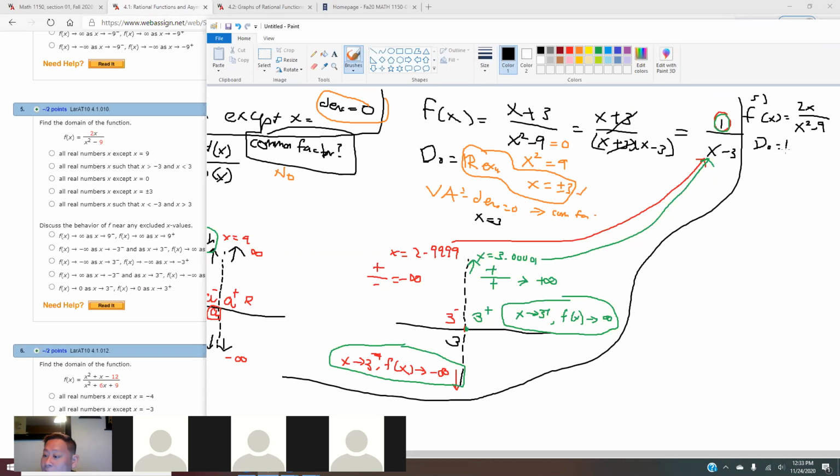All real numbers. Don't forget in your test, give me all real numbers except. A lot of students just give me x equals plus minus 3 like this, and you get it wrong. So make sure that you give me all real numbers except x equals plus minus 3, which is exactly the same as what we have here, because x squared minus 9 is that.